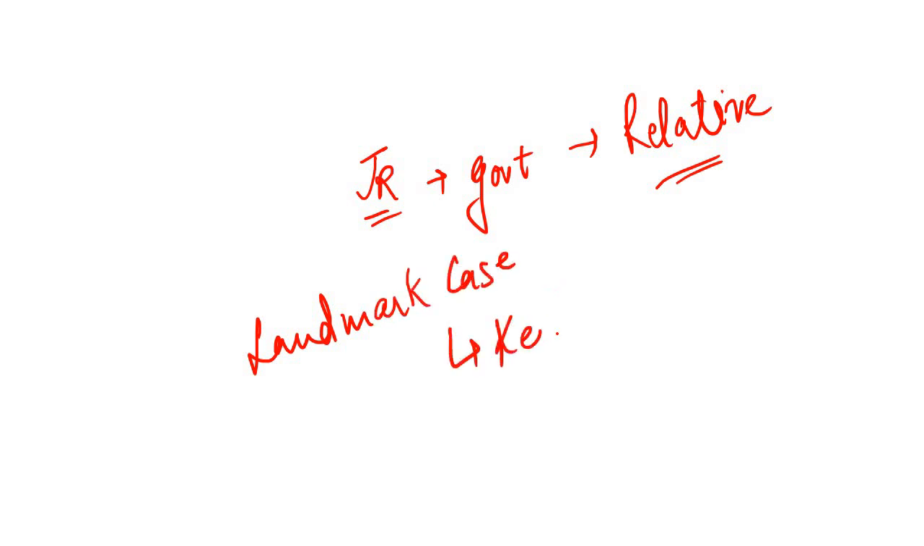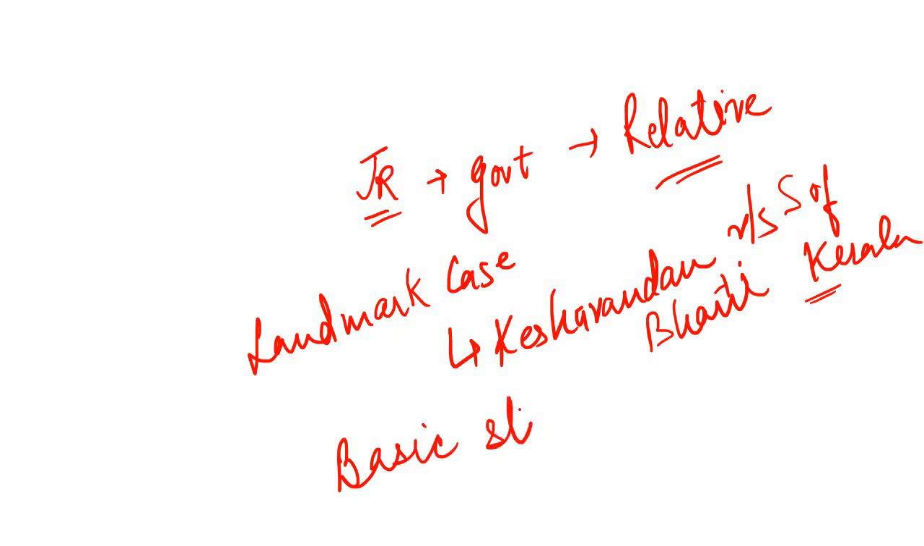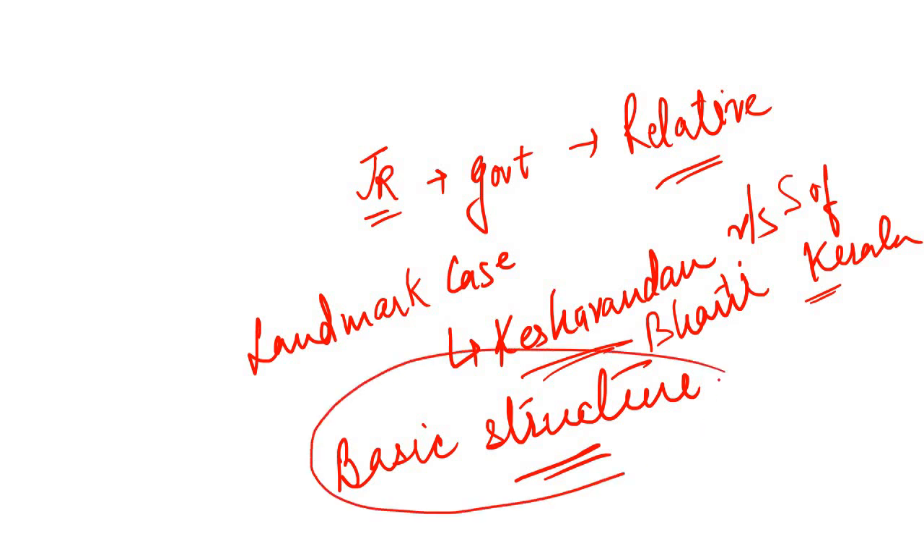which is the Keshavananda Bharti case. And what did the Supreme Court rule in this case, versus State of Kerala? The Supreme Court said that any law or any act which violates the basic structure of the Indian Constitution shall be declared null and void. So basically, in the Keshavananda Bharti case, the basic structure doctrine was defined by the Supreme Court of India.